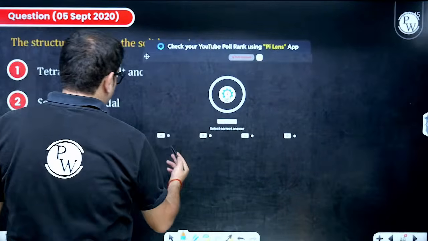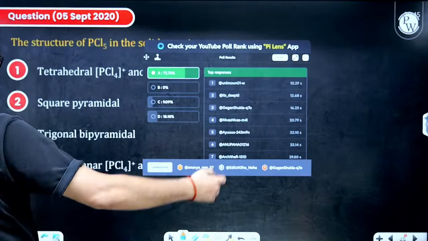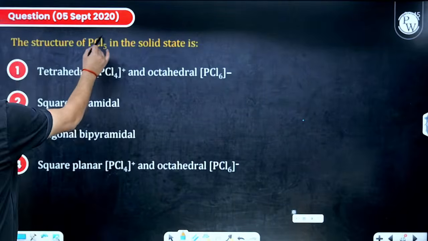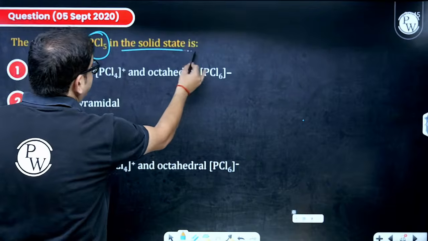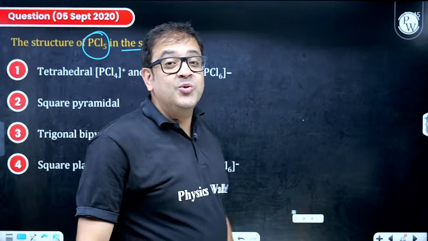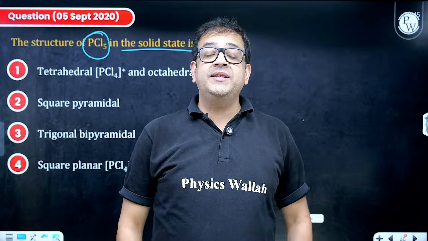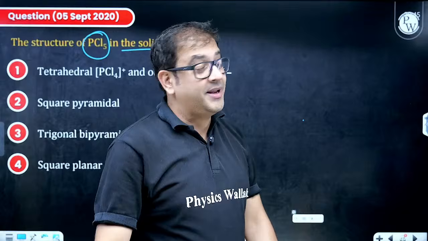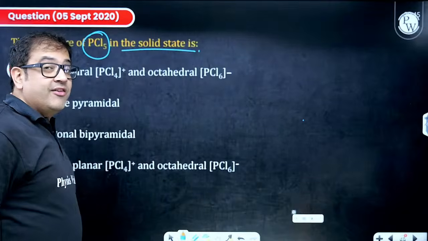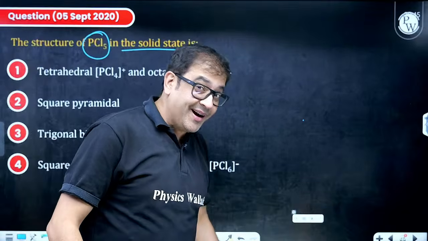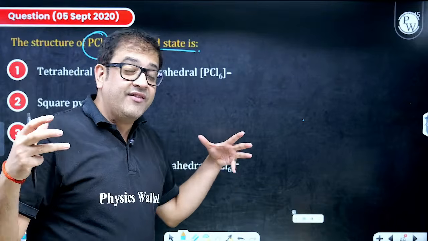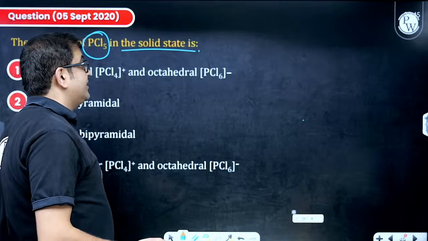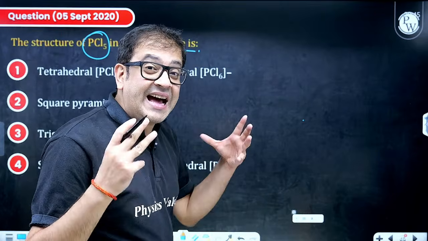Obviously, the answer is option A. Why, sir? 72%. So let's check the structure of PCl5 in solid state. Beta, if you have PCl5 in gaseous state, its structure you know with VSEPR theory. Sir, it will have 5 bond pairs, so trigonal bipyramidal. But once you have PCl5 in solid state, that means constituents are so close to each other, sir, that it has to be an ionic compound.